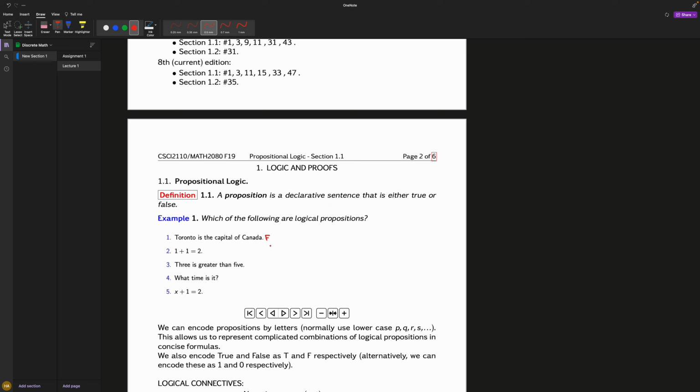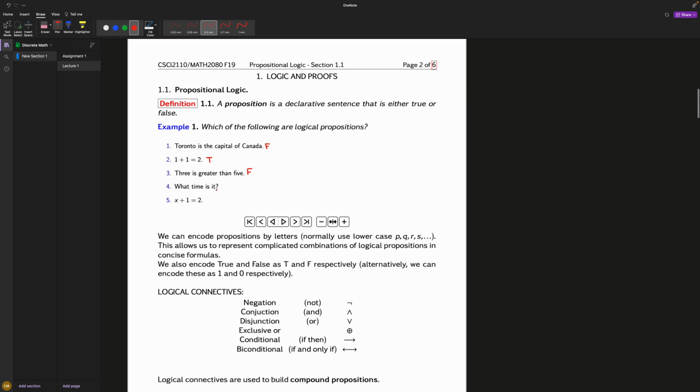1 plus 1 equals 2. You might think this is math and will always be true. Yes, but this is still a proposition because I can lie. I can say 1 plus 1 equals 3, which would be me lying. But I'm saying 1 plus 1 equals 2, which is me not lying. Therefore, this is true and it is a proposition. 3 is greater than 5. This is also a proposition because, again, I can lie. Here I am lying, since 3 is not greater than 5. Therefore, this is false, and it is a proposition.